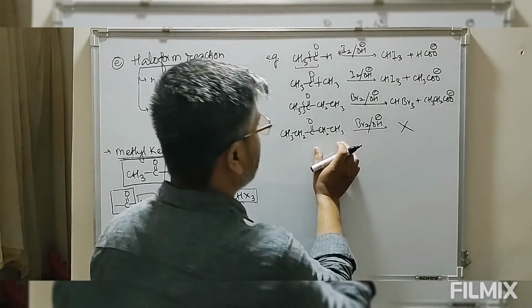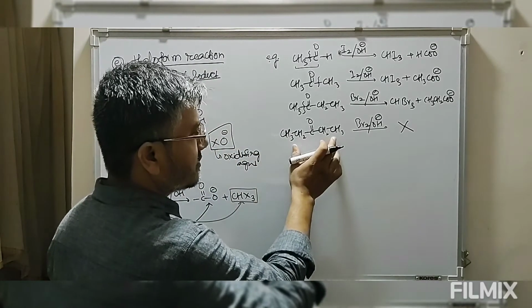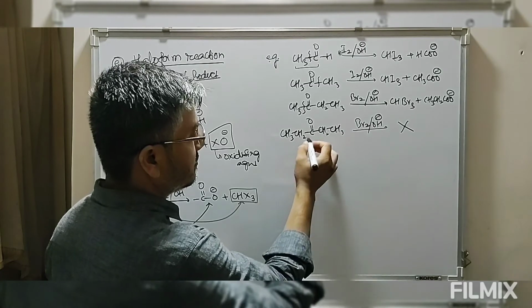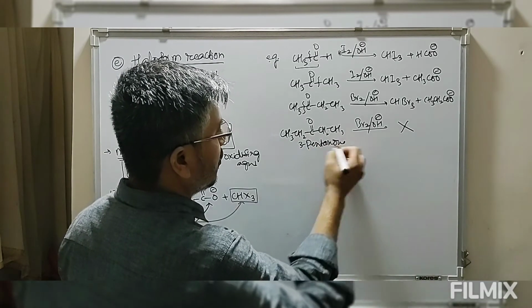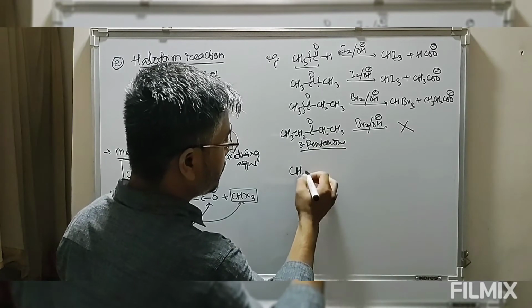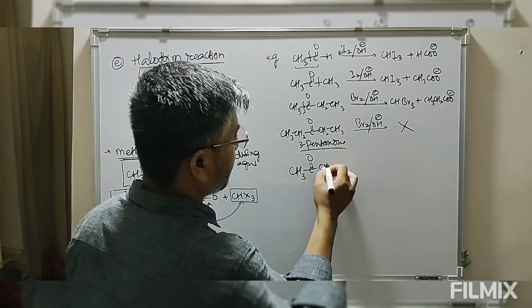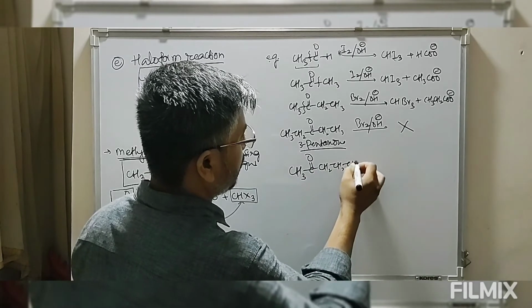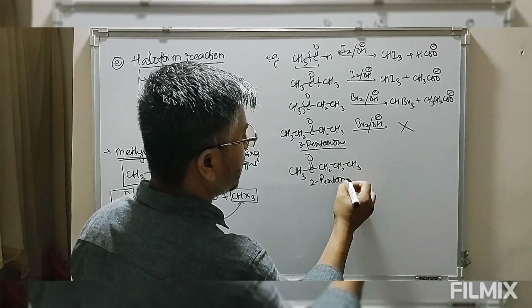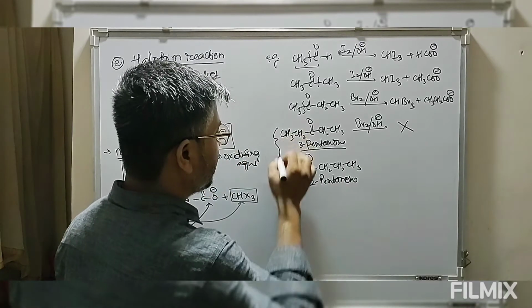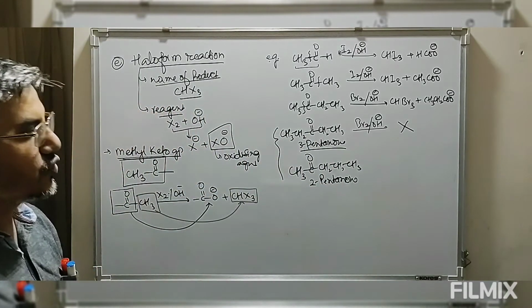So now look at this. Suppose this is 3-pentanone, and this is 2-pentanone. Now give a particular test to differentiate between 3-pentanone and 2-pentanone.